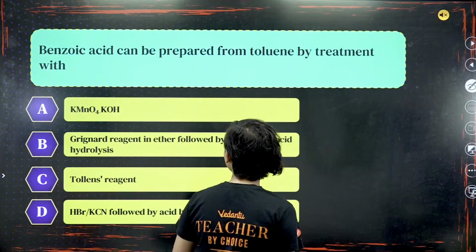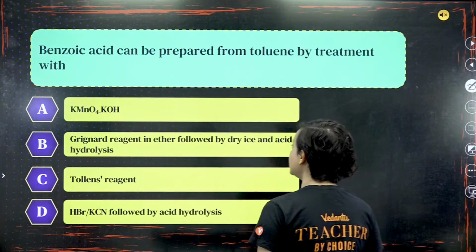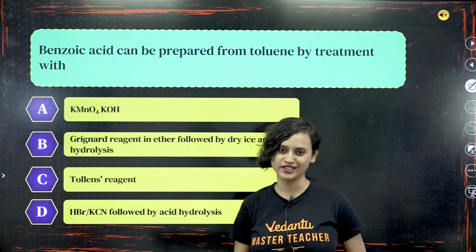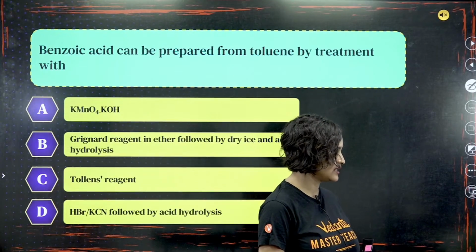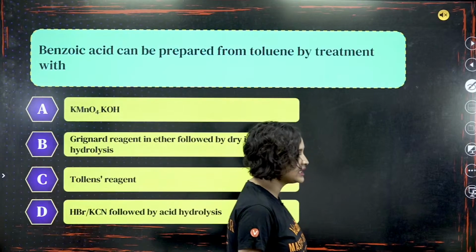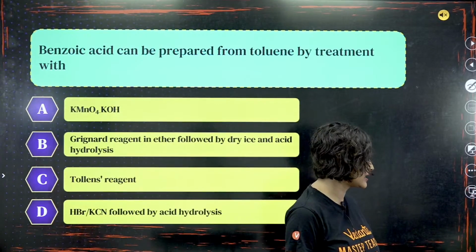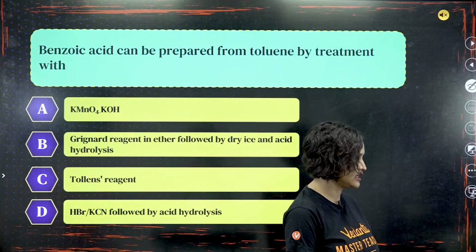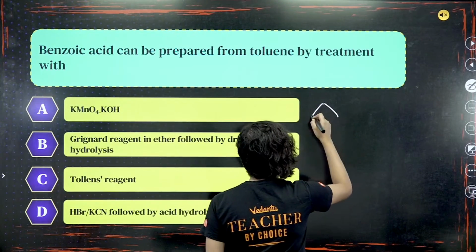Moving on to the next question. Benzoic acid can be prepared from toluene by treatment with what? This is also very easy, guys. I think you can do it. Try it. All right, guys, so let's make toluene here.